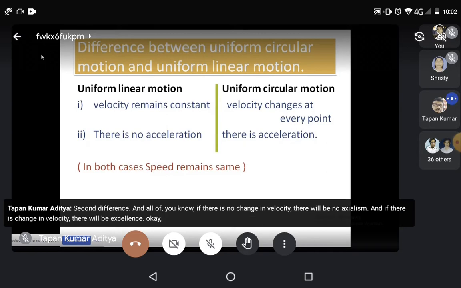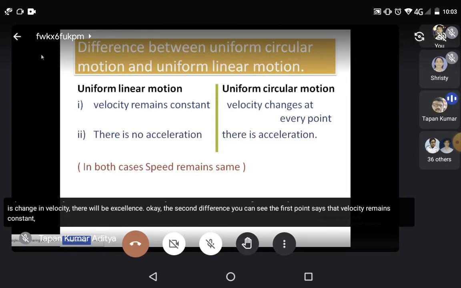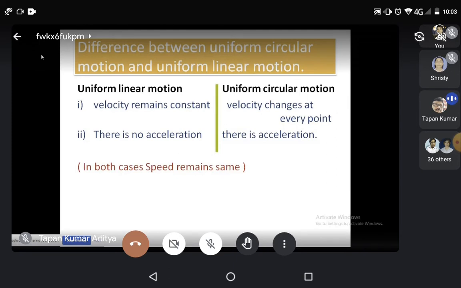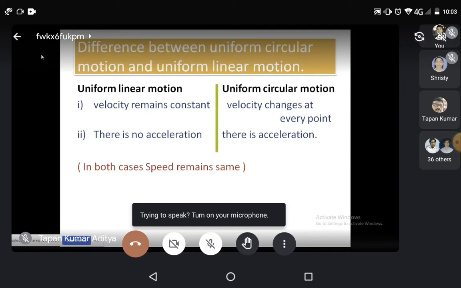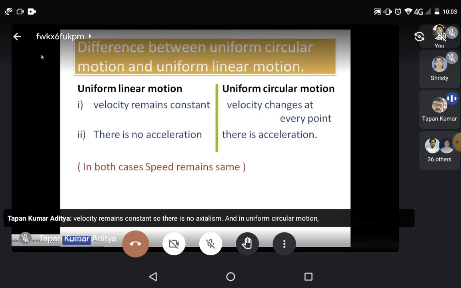So the first has no acceleration, while uniform circular motion has acceleration. In both cases, speed remains the same, because in any kind of uniform motion, the speed remains constant.